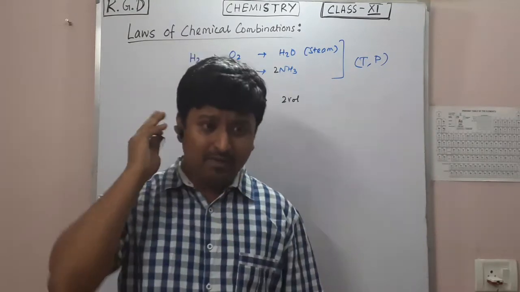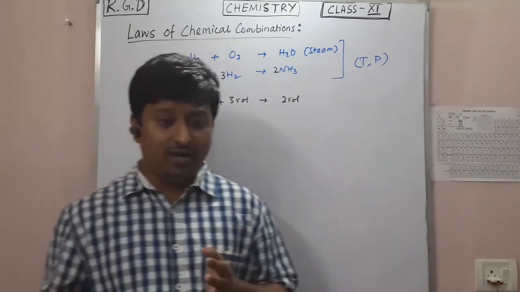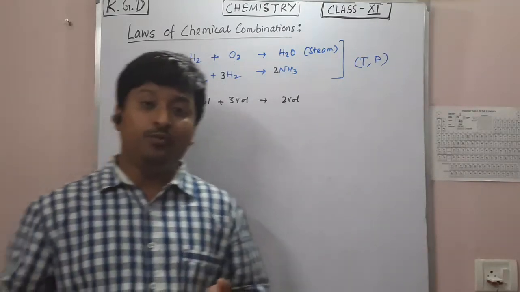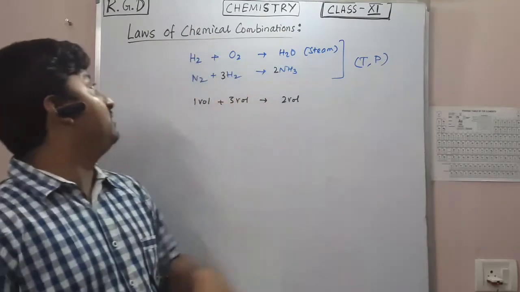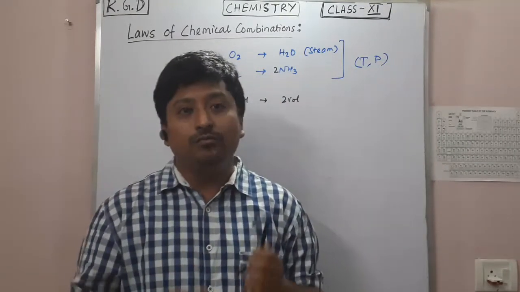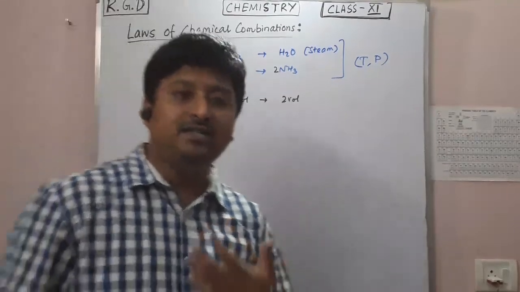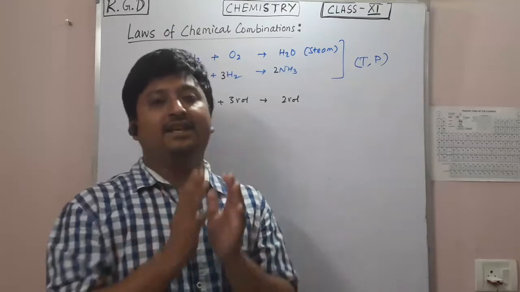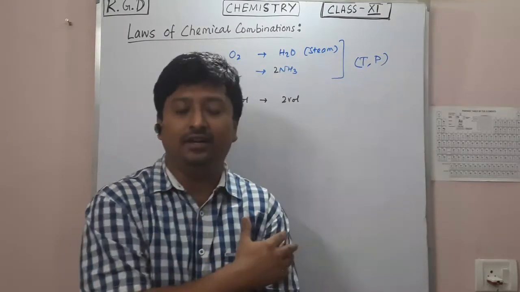So in summary, the first 4 laws, which are the law of conservation of mass, law of definite proportion, law of multiple proportion, and law of reciprocal proportion, talk about the mass distribution. Whereas this last law, the Gay-Lussac law of gas volume, talks about the volume. So mass and volume, you will check later, are both fundamental things to describe a chemical reaction, and they will help you further to designate the chemical reaction.